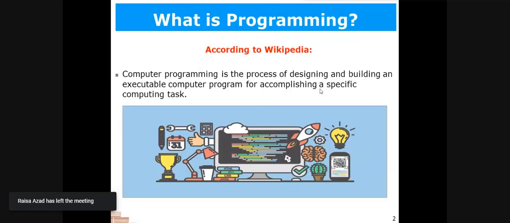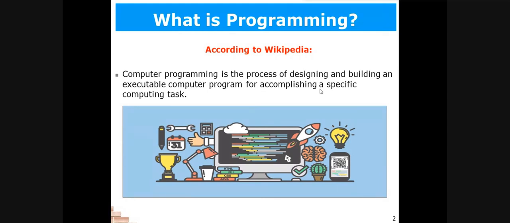So according to Wikipedia, this is the formal definition of computer programming: it is the process of designing and building an executable computer program for accomplishing a specific computing task. Obviously, when we ask the computer to perform some task, that is always a computing task.